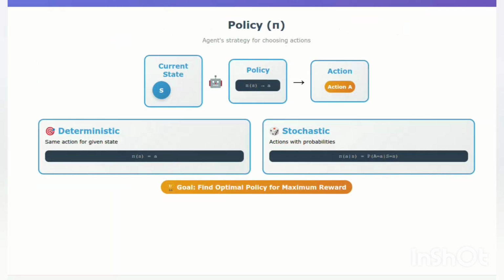Next, the policy. The policy is the agent's strategy or behavior. It defines how the agent chooses an action given a particular state. A policy can be deterministic, always choose one action, or stochastic, choose actions with probabilities. The goal of RL is to find the optimal policy that maximizes the cumulative reward.